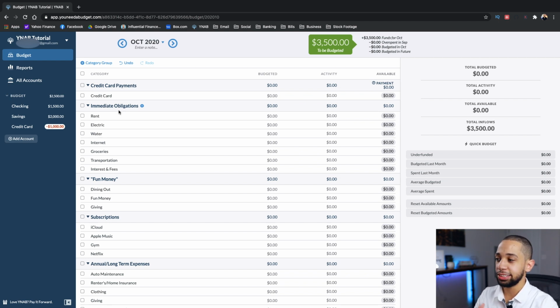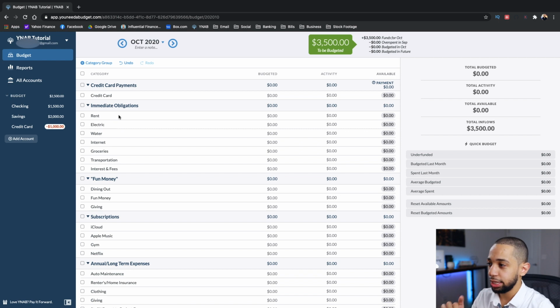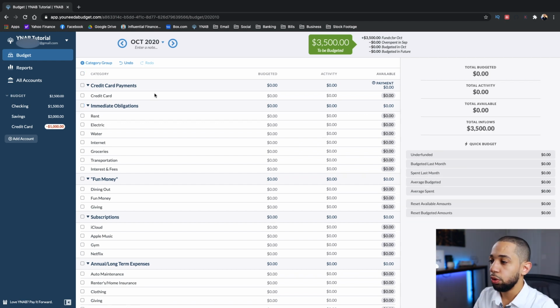Now that we've set up all of our categories, we are going to start adding goals. You need to add goals for every single category. And a goal will just tell YNAB how much money you need every single month for each category. We are not budgeting the money yet. You're just adding a goal to tell YNAB how much money you expect to budget every single month. So now let's go ahead and add goals to all of our categories.